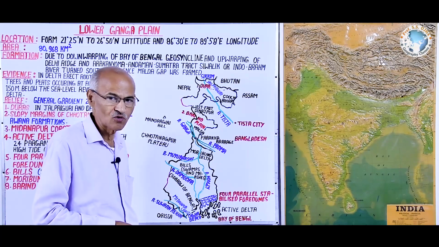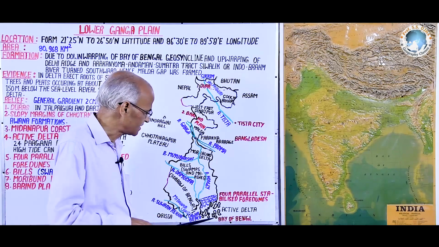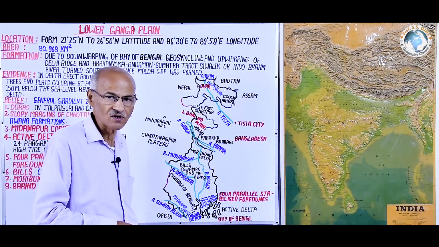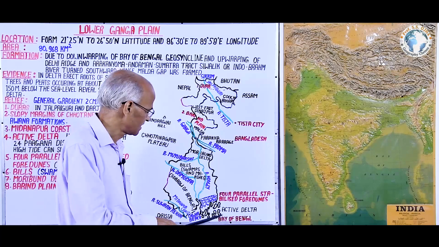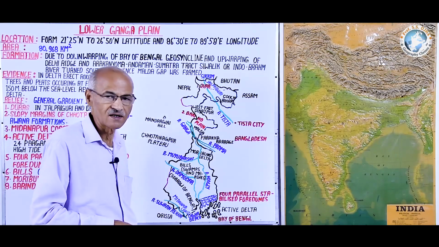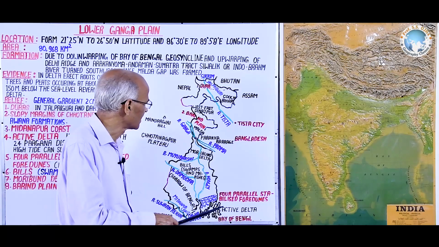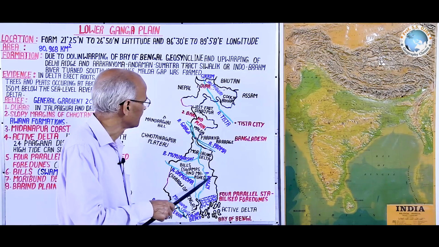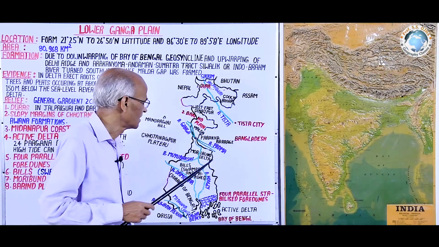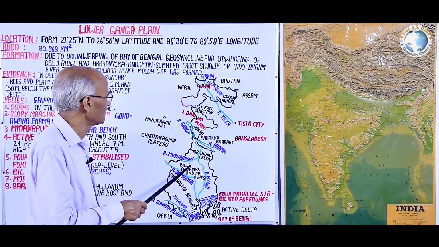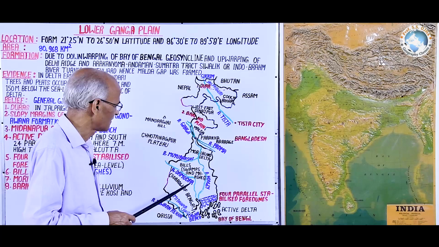One, New Island, is significant from a political viewpoint because there often a dispute rises between India and Bangladesh. Thus, it is the eastern boundary of this Lower Ganga plain or West Bengal.